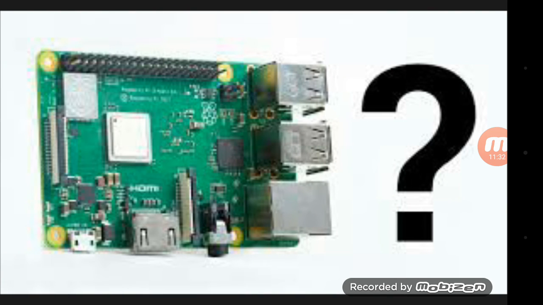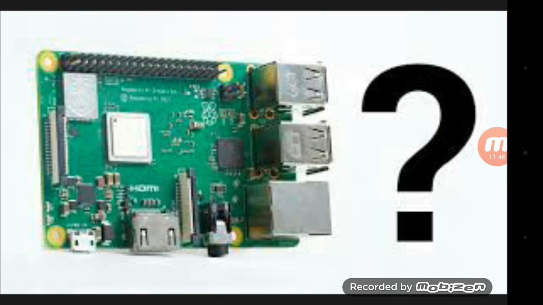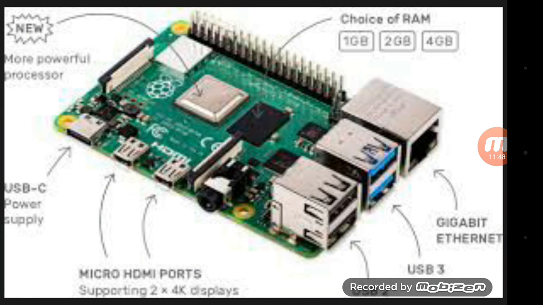And yeah, as I told, what is Raspberry Pi, and this is the Raspberry Pi 3 which I am currently using. So as you can see here, USB type B is here, and they have made some more changes here, I think so. Yes, on Raspberry Pi 4 they changed the Ethernet cable connection from left to right. So these are the things.